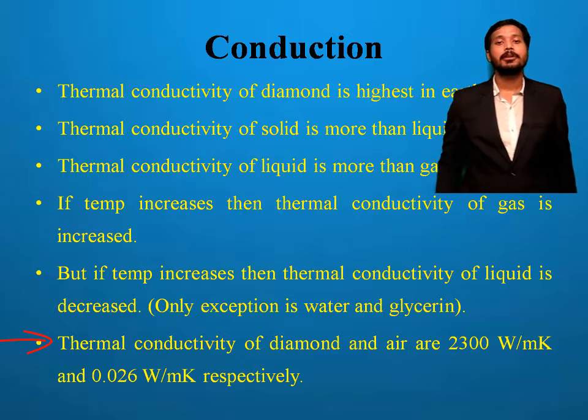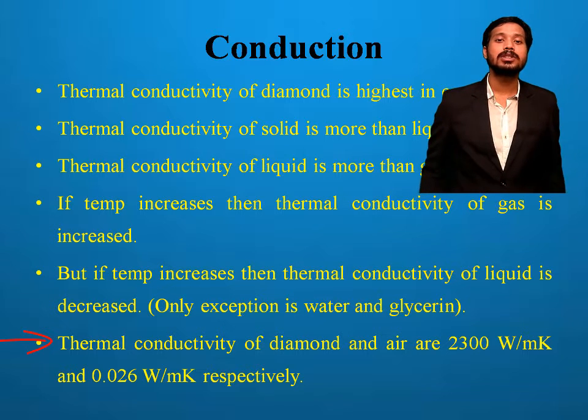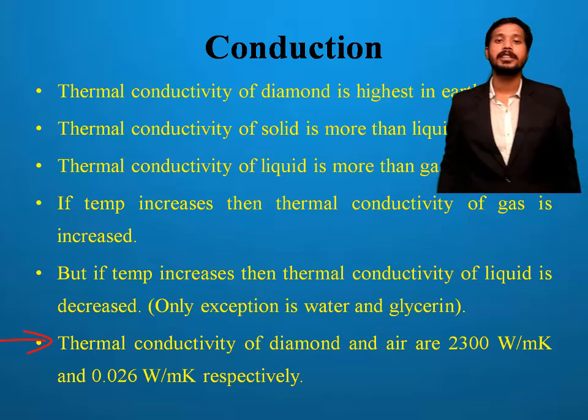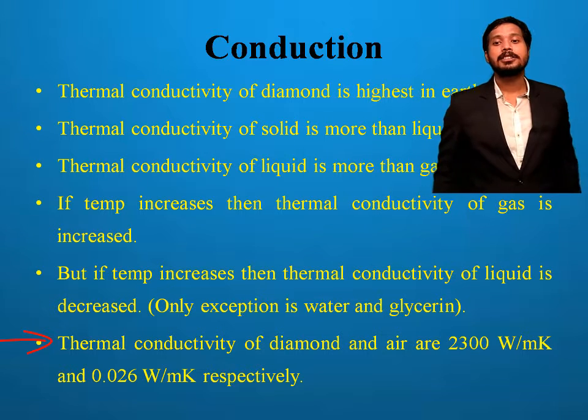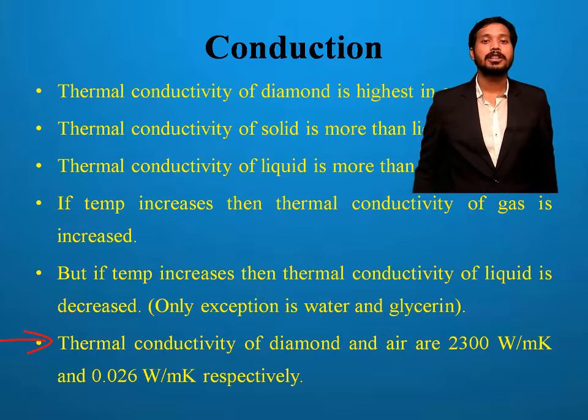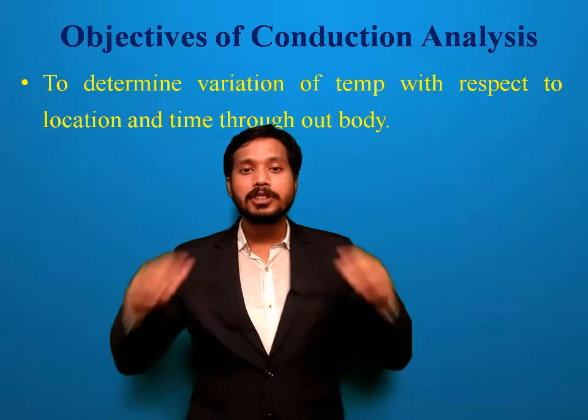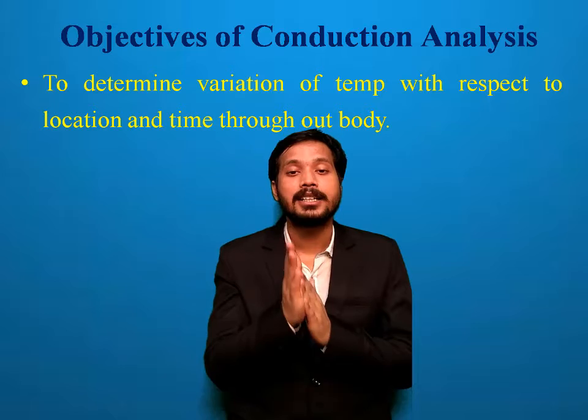The thermal conductivity of diamond is about 2300 watt per meter Kelvin, and that of air is 0.026 watt per meter Kelvin. Now we will look at conduction analysis.